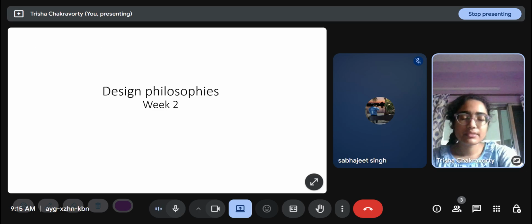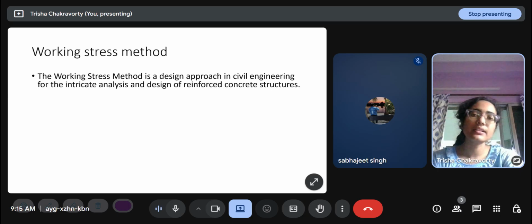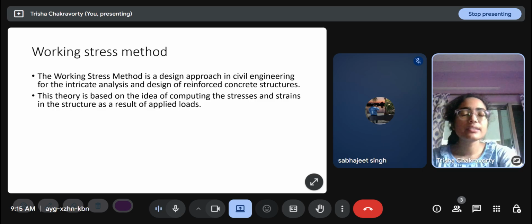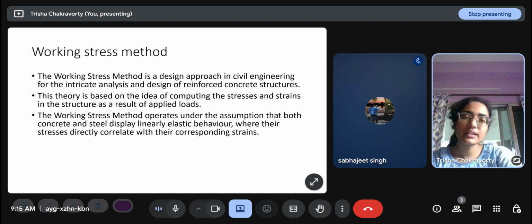Design philosophies. In week 2, we looked at design philosophies, primarily the working stress and the limit state method. The working stress method is a design approach in civil engineering. The theory is based on computing the stresses and strains in the structure. The main assumption is that both concrete and steel display linearly elastic behavior, where the stresses directly correlate with their corresponding strain.